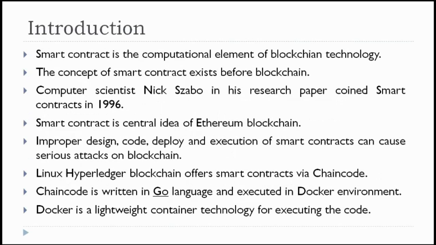Smart contract is a computational element of blockchain technology because, as we have introduced in the Ethereum blockchain, smart contract is the core of the things. But we have been seeing from the beginning, blockchain is not a completely new technology. Whatever concepts we have used in blockchain were already present in security and networks.